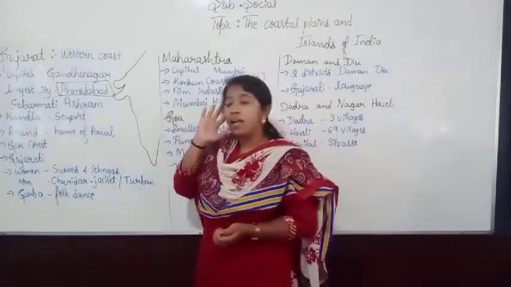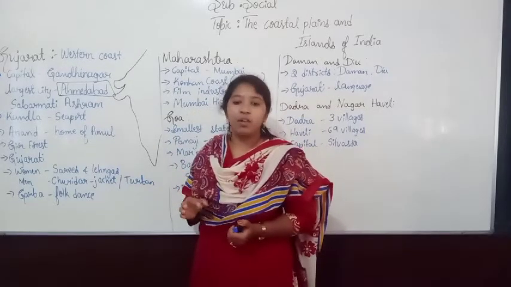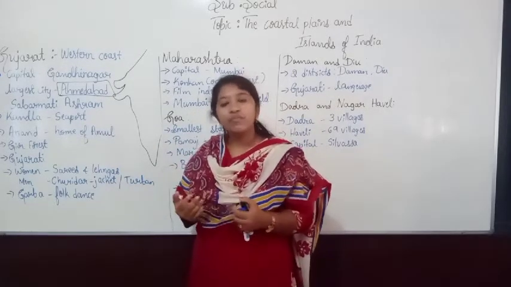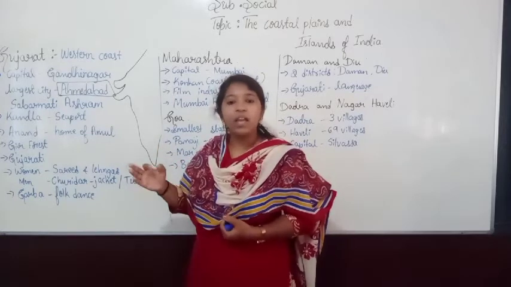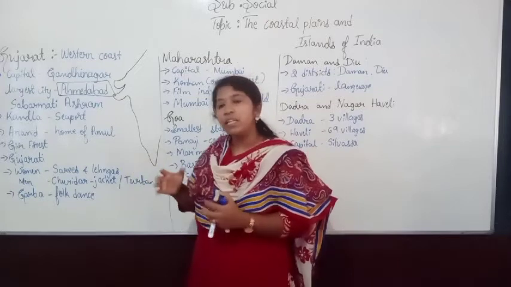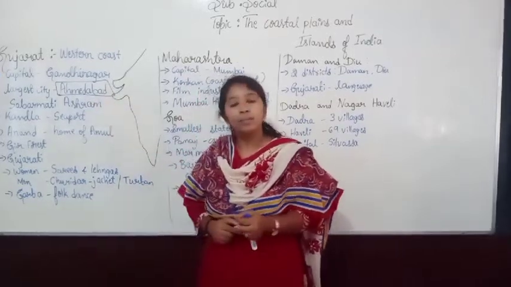This place is also famous as the largest cotton textile center in India.